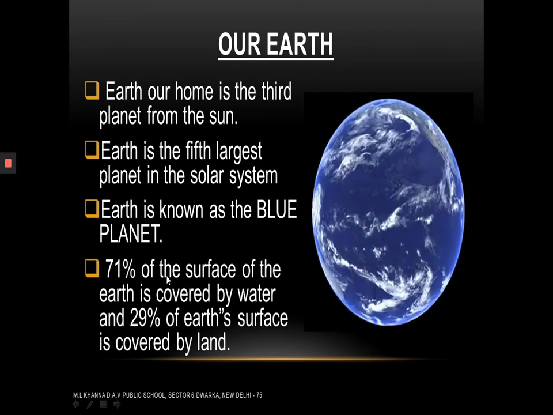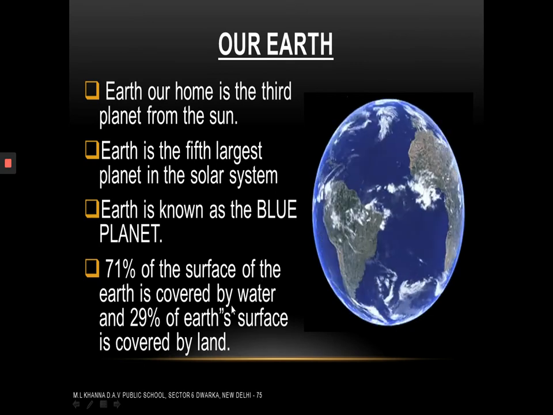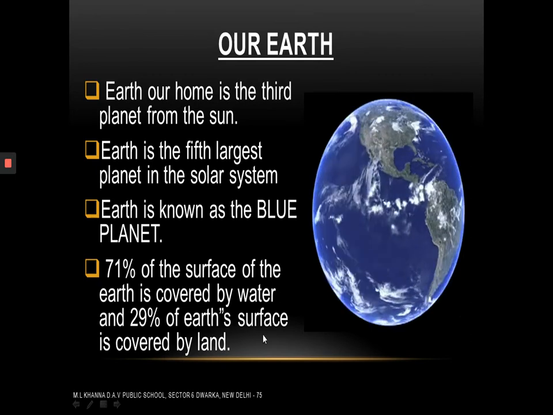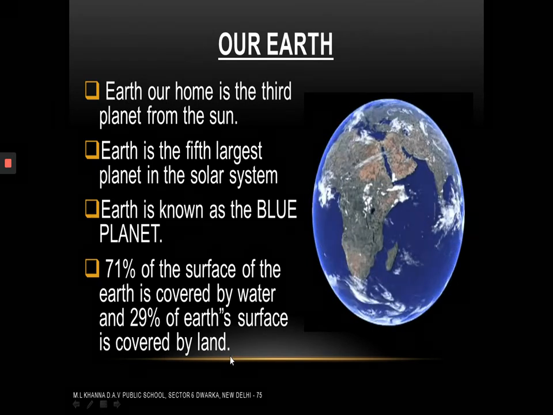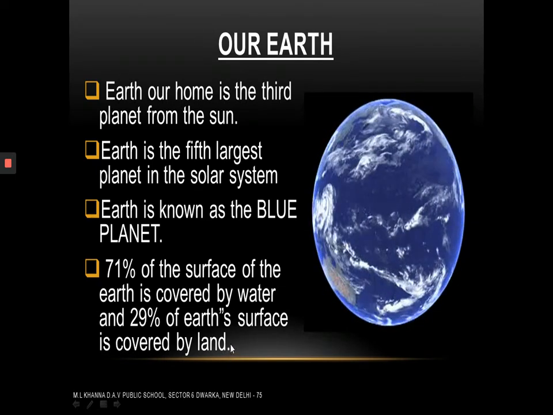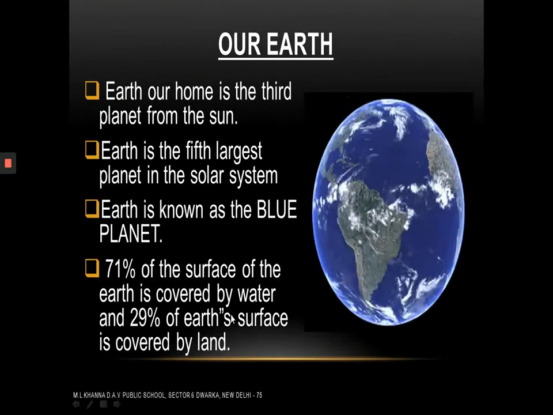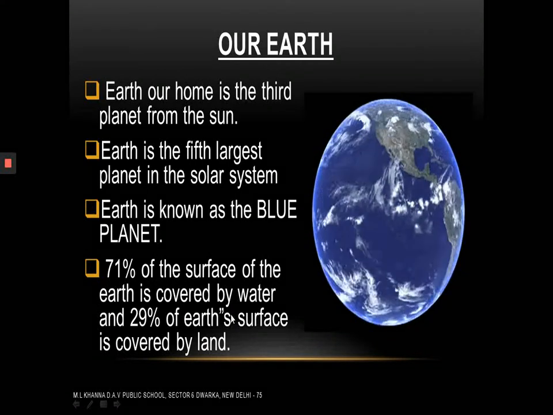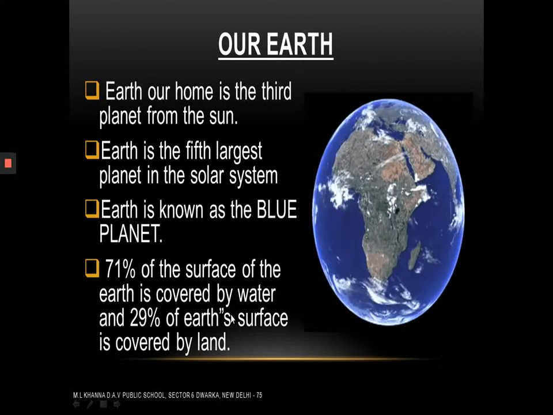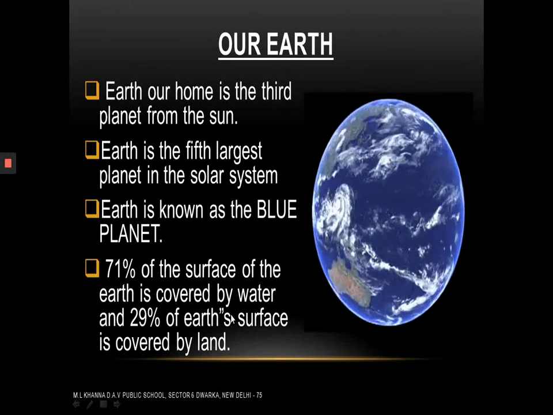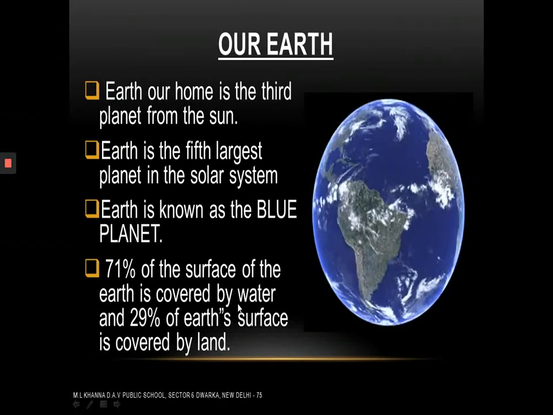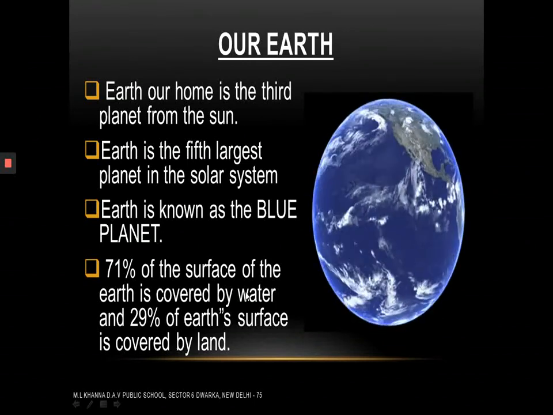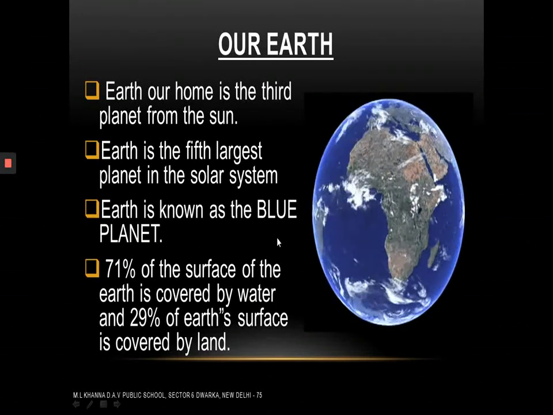Because 71% of the surface of the earth is covered by water and 29% of earth's surface is covered by land. Do you know, my dear students, Earth is the only planet in our solar system that has a large amount of water. And Earth appears blue even when it is seen from the space. Isn't it great? Now let us have a closer look at our planet Earth.